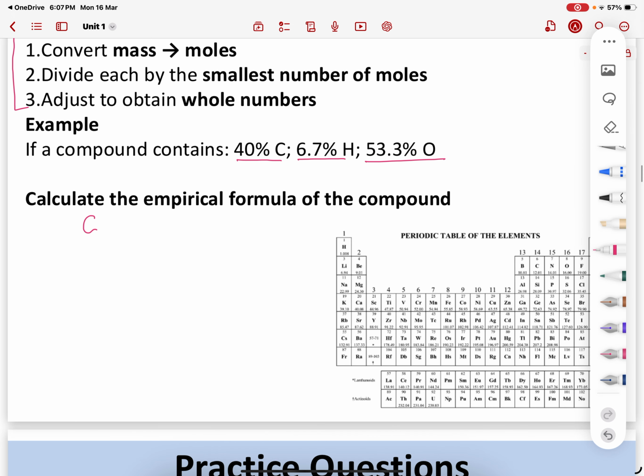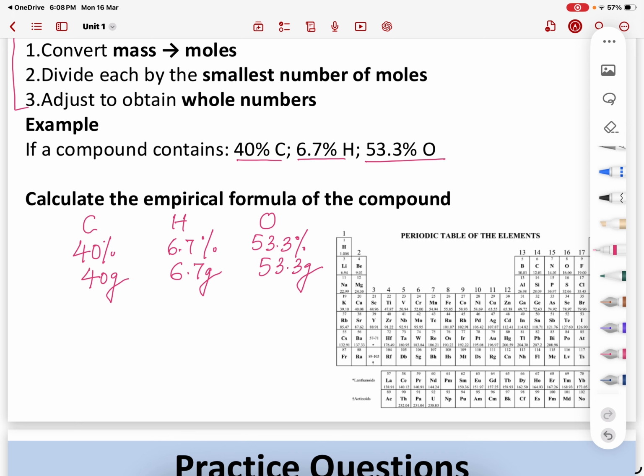So first place the elements carbon, hydrogen, oxygen. 40 grams, 6.7%. Sorry, I'm saying grams, just ignore it. It's percent, and then 53.3%. Now the percent can be directly written as grams. So you have to do nothing. When you see a percentage, just write it in the form of grams. You do not have to perform any calculation. So this is percentage, this is mass in grams.